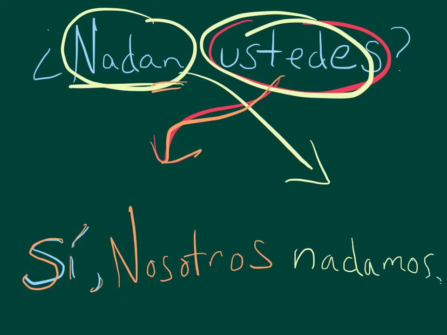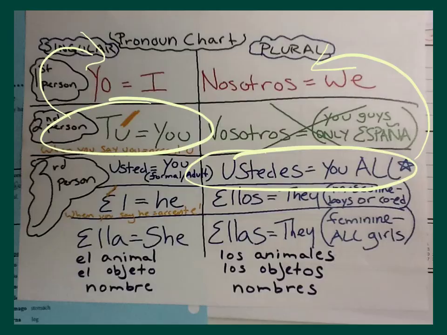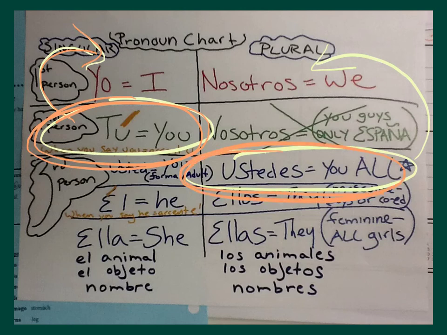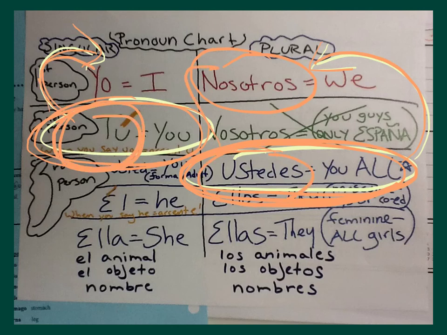Okay, so a couple more times here of review. Anything that's asked in the tú form, what are you doing? I am goes to yo. And anything that asks in ustedes, again, that makes sense, what are you all doing? Goes to we. So ustedes goes to nosotros. Those are the only 2 times. If the question comes at you in tú, you answer in yo. If it comes at you in ustedes, you answer in nosotros. Other than that, you don't have to think. Those are the only two times that you have to think to answer a question because it means you're involved somehow.